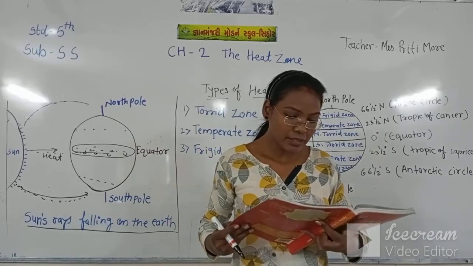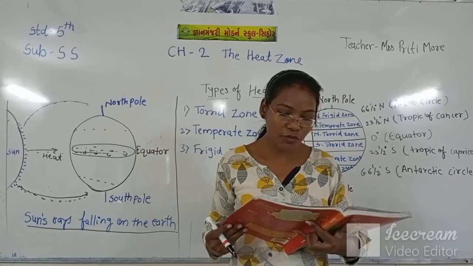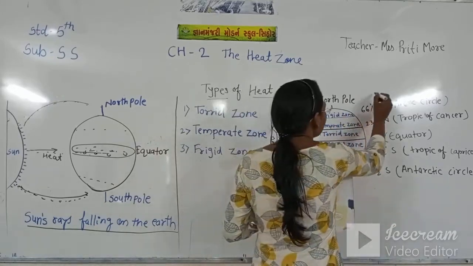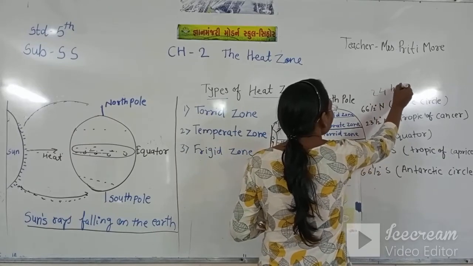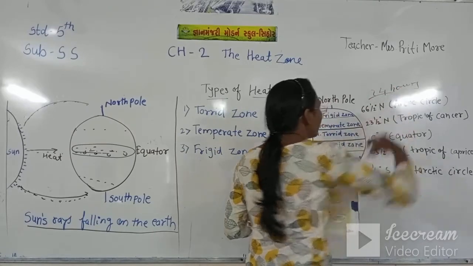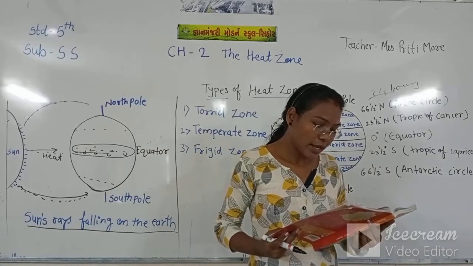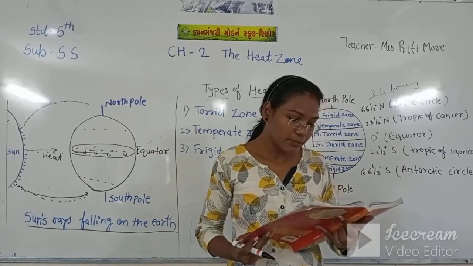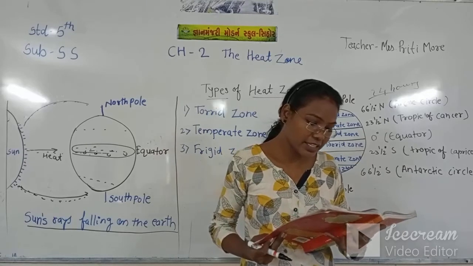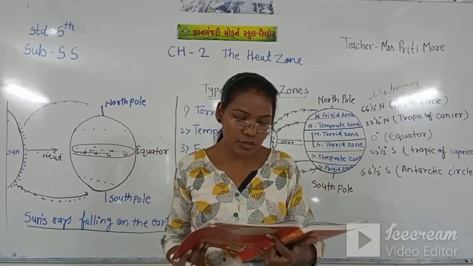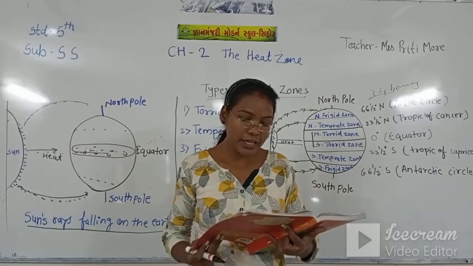The Arctic Circle has darkness for 24 hours, and at the North Pole for 6 months, and the period of darkness in the regions lies in between. Thus, the heat zones have different climate regions.